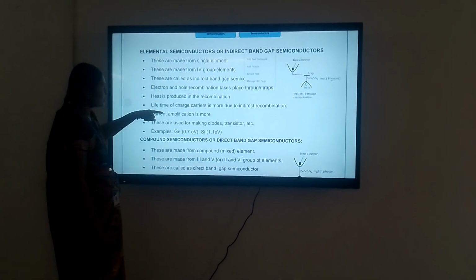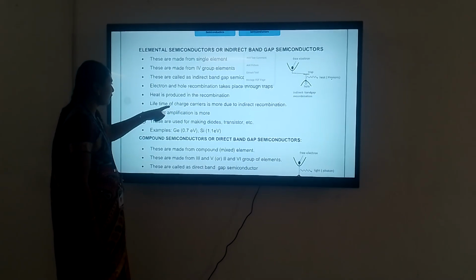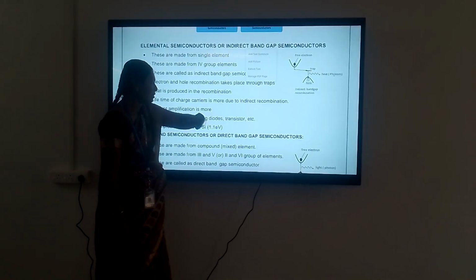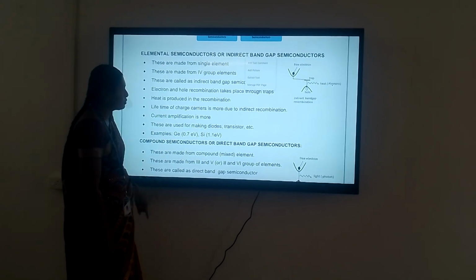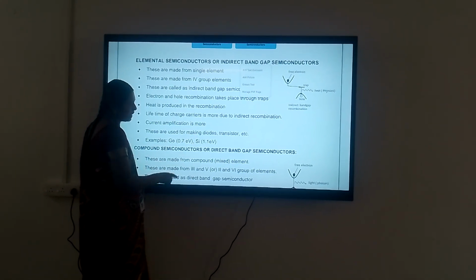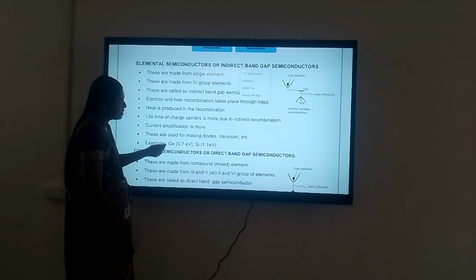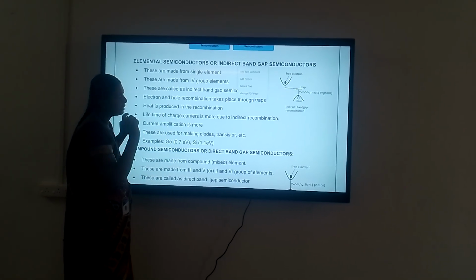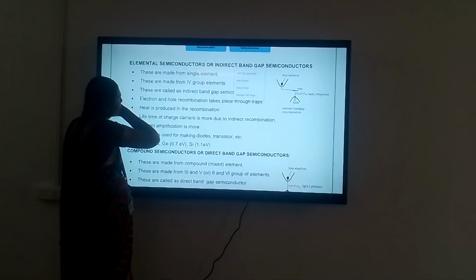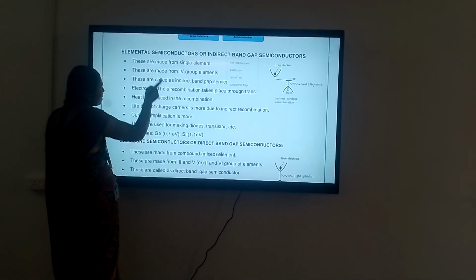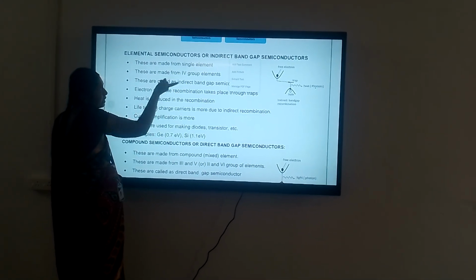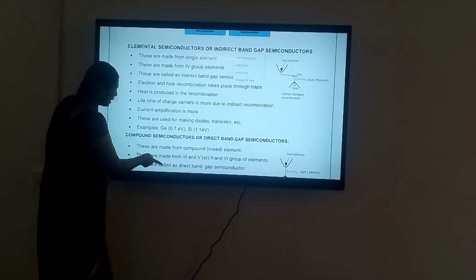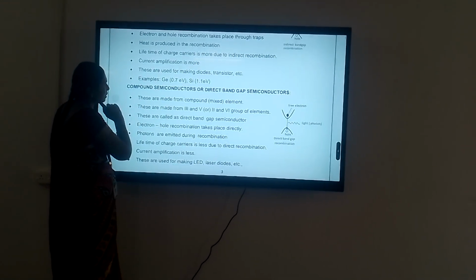The current applications have much more amplification. The lifetime of charge carriers is longer due to indirect recombinations. These are used only for diodes and transistors, for example germanium and silicon. Germanium and silicon in pure form are known as elemental semiconductors, otherwise known as indirect band gap semiconductors. The next one we can go to see is the compound semiconductor.